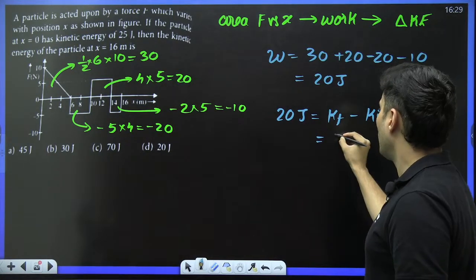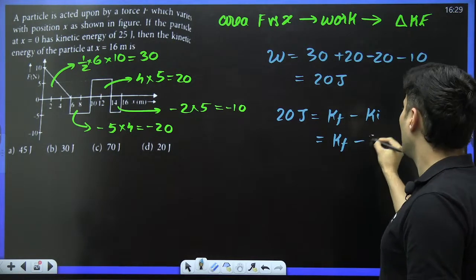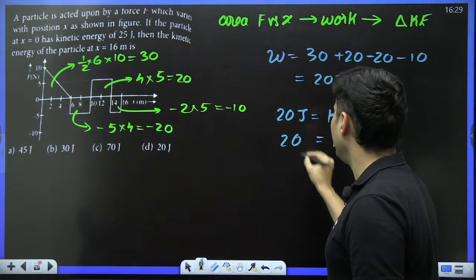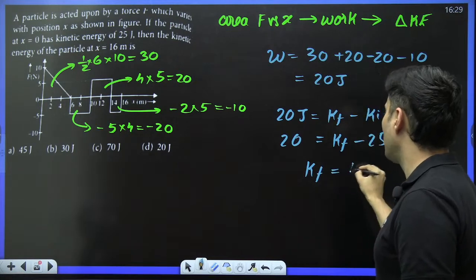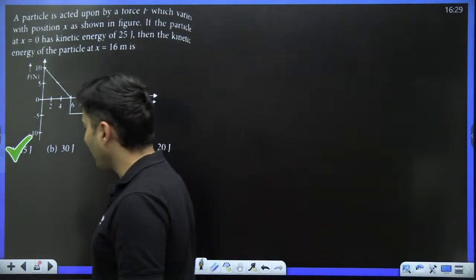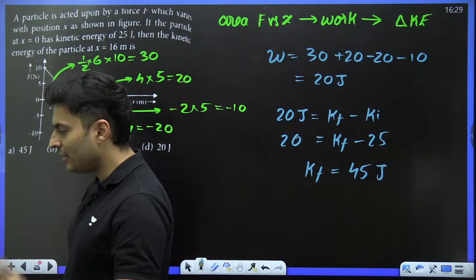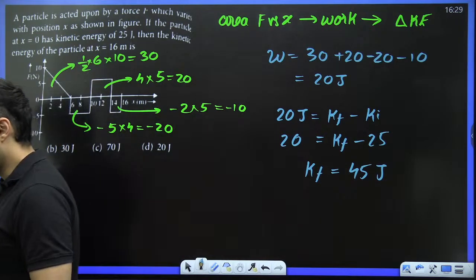That's what it is. So final minus initial is how much? 25 is equal to final minus 20. So final will be 20 plus 25, which is 45 joules. 45 joules is A for Ames. No, it is not D. It is option A. Very good, Erapa.